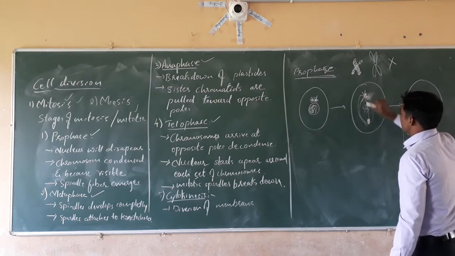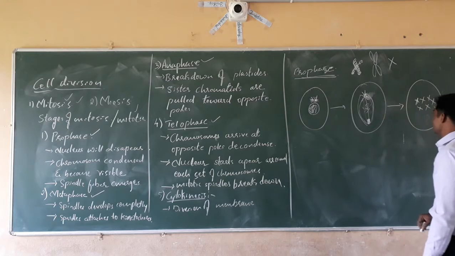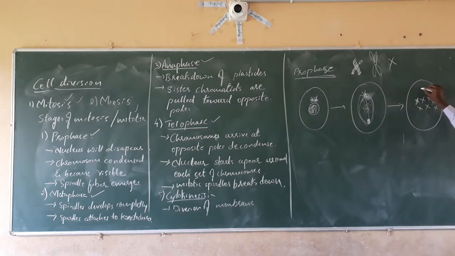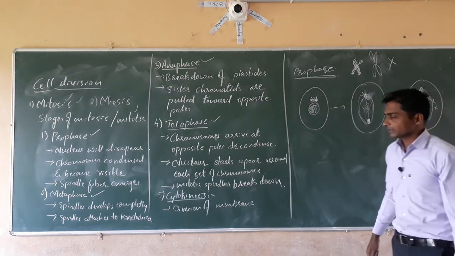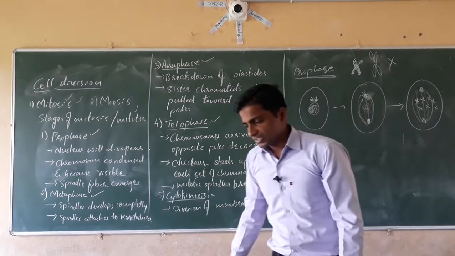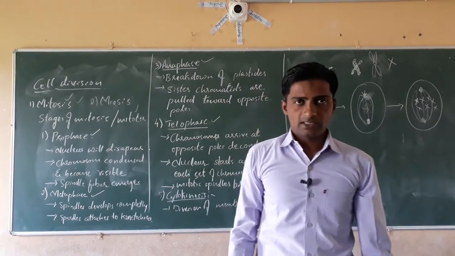Yes, the centrioles form the spindle fibers.